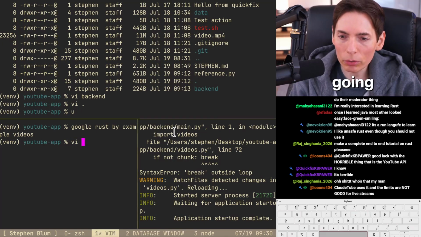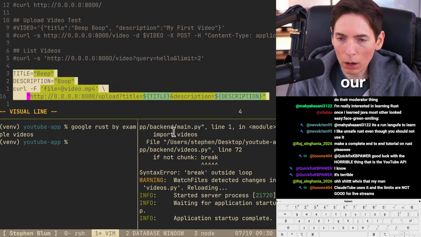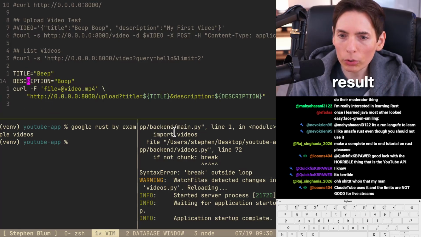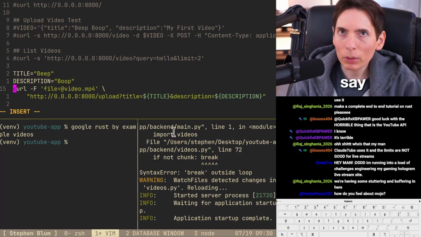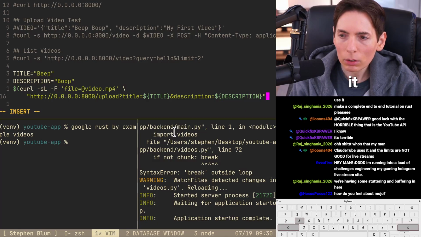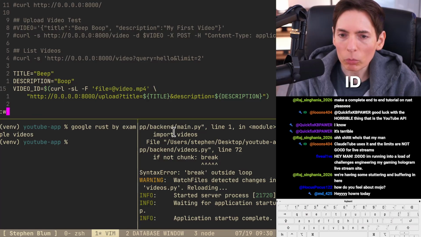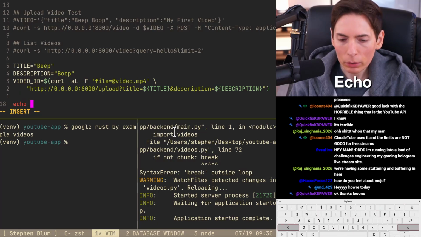We can get our test going. So vi test. Let's do this. Vi test. All right. So this will upload our file. Now that gets us back a result. So I wonder if we can pass a result into this. Can we do curl -sL? And then we'll wrap it, and then we'll pass in video ID or video data. I think video ID. Let's just say video ID. We'll try that. And then we'll print the video ID. Oh, echo money video ID.